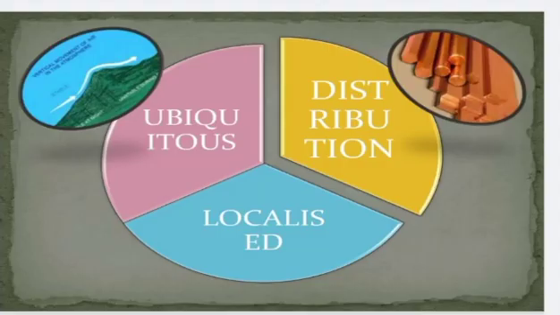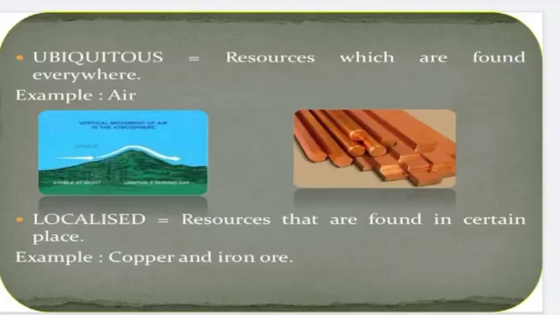And then on the basis of their distribution, resources can be ubiquitous and localized. Resources that are found everywhere like air we breathe are ubiquitous, but those which are found only in certain place are localized, like copper and iron.